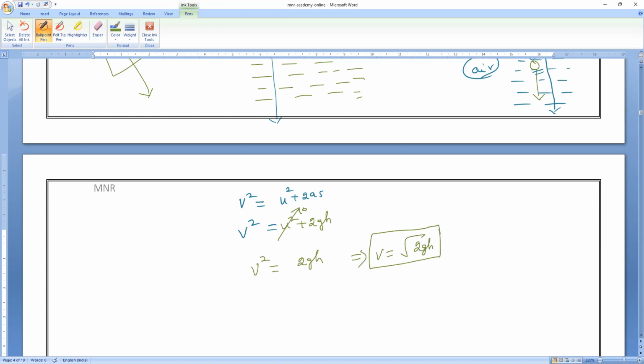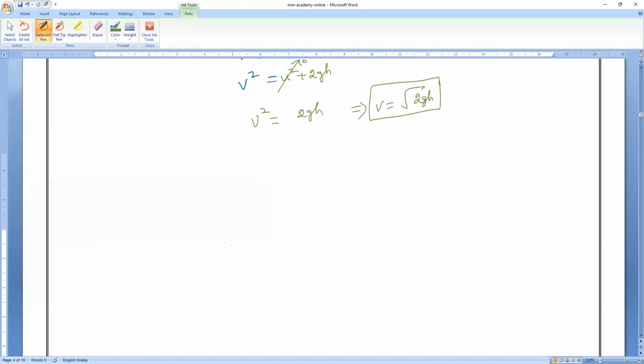2gh. Now, here, the work done by the sand bed on the ball is equals to, for what purpose?